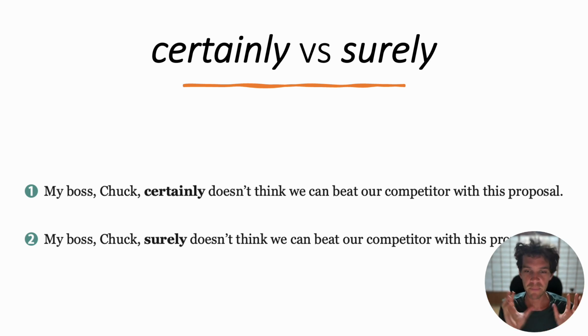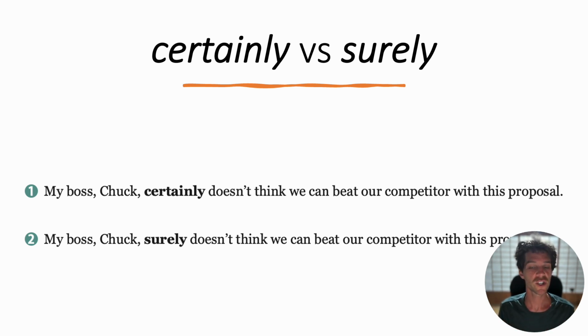The important point is this only refers to my boss, Chuck. It's not my opinion. This is only Chuck's thinking. So when we say my boss Chuck certainly doesn't think, that's Chuck's point of view. Chuck is certain. Chuck is very sure. He has a strong opinion and a strong belief.